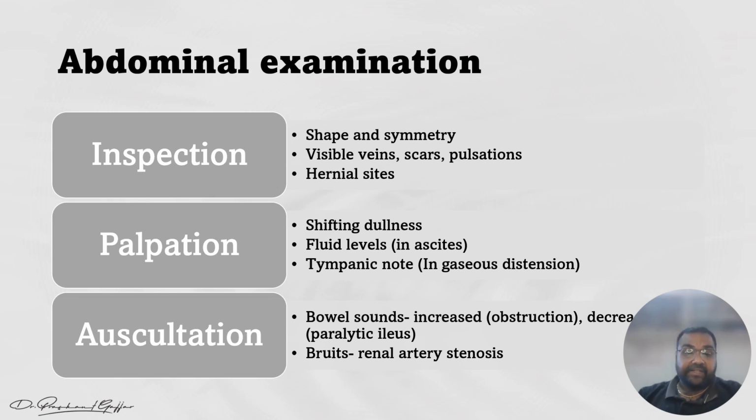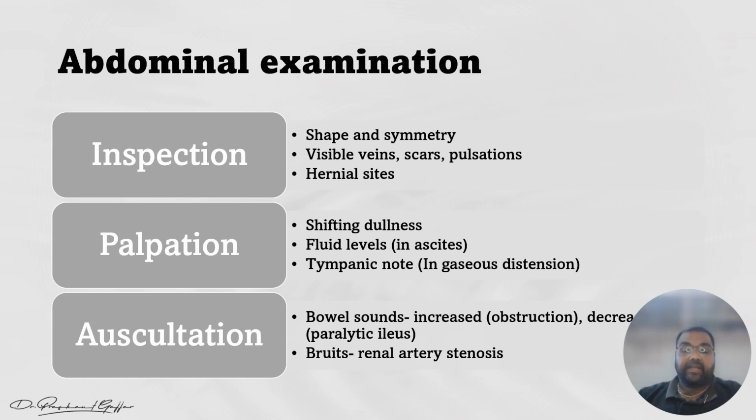In auscultation, we check the bowel sounds. If it is an obstruction, the bowel sounds increase, and borborygmi you may hear. And if there is a paralytic ileus, the bowel sounds decrease, right? And if there is a renal artery stenosis, you can hear bruit sounds from the abdomen also, right? So these are the systemic examination, right?